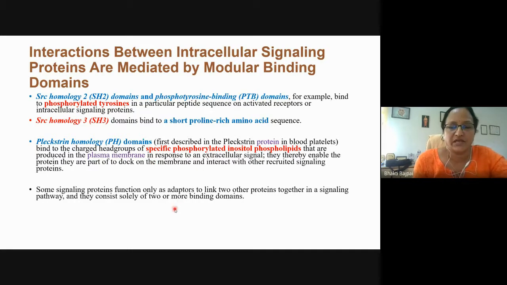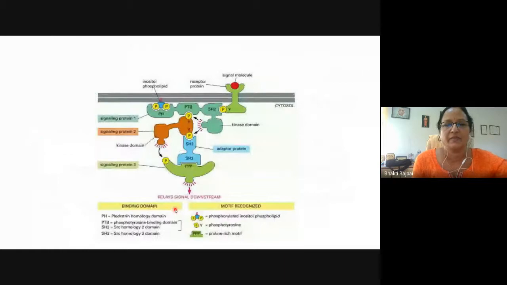For example, if an adapter protein has an SH2 domain present, it is possible it will also have an SH3 domain, so that simultaneously it can bind to two different molecules. To one molecule it will bind through the SH2 domain. To another molecule it can bind through the SH3 domain. So you can see the example here.